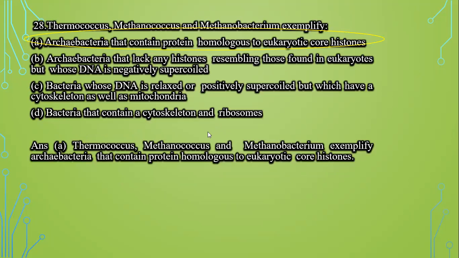Next question is, Thermococcus, Methanococcus, and Methylobacterium exemplify archaebacteria that contain protein homologous to eukaryotes, archaebacteria that lack histones resembling those found in eukaryotes, bacteria whose DNA is relaxed, and last is bacteria that contain a cytoskeleton and ribosomes. So among these, the first option is the correct answer, that is archaebacteria that contain protein homologous to eukaryotic core protein.